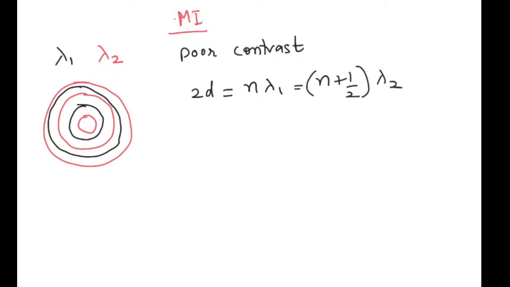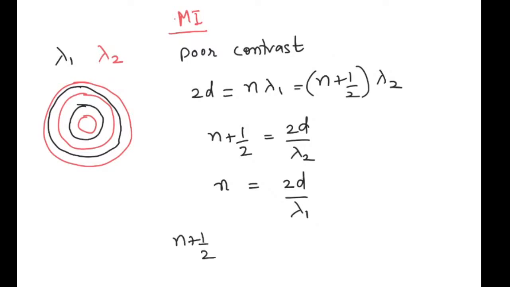Now I can rewrite this: n plus 1 by 2 equals 2D by lambda 2, and n equals 2D by lambda 1, and hence n plus 1 by 2 minus n can be rewritten as 2D by lambda 2 minus 2D by lambda 1, which will be equal to 1 by 2.